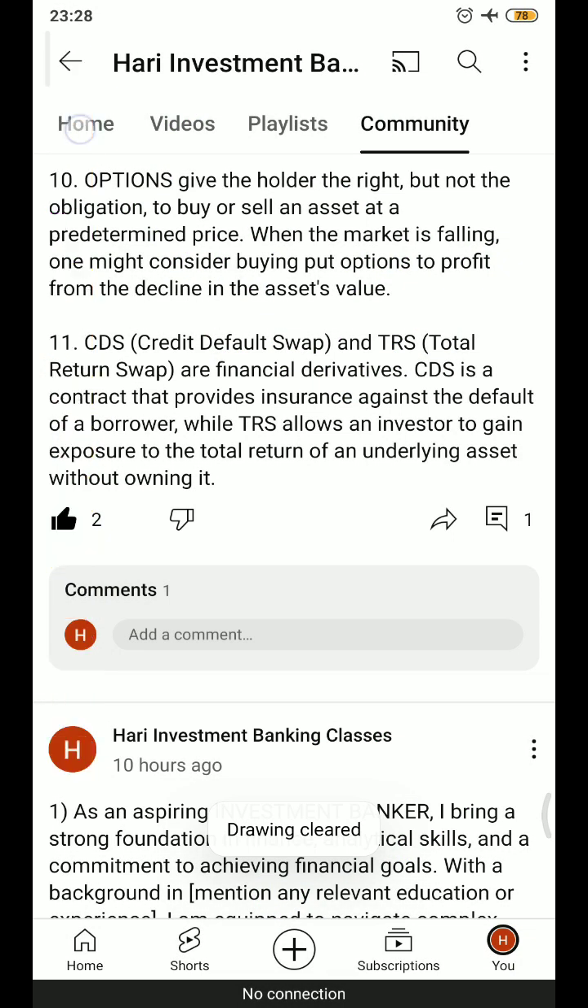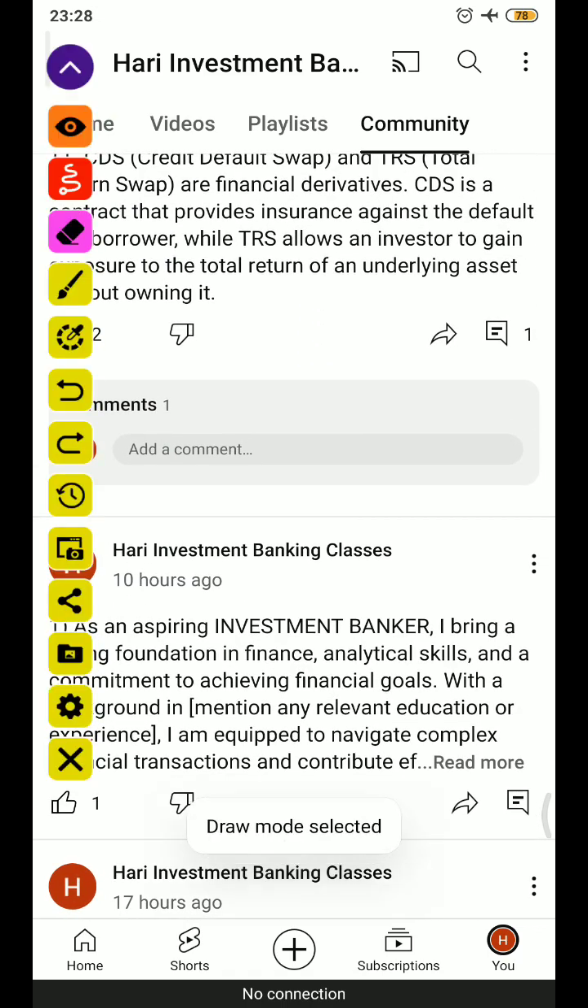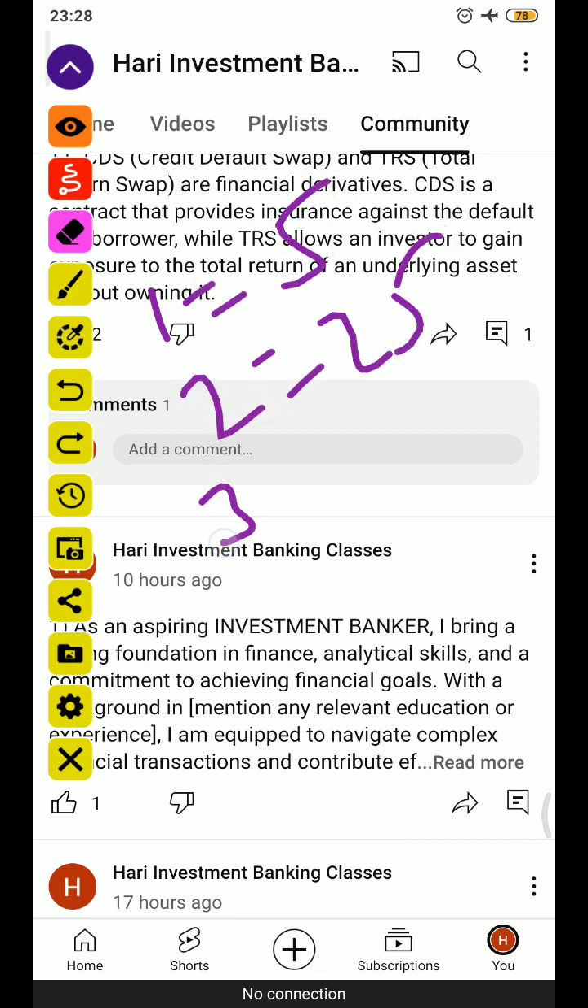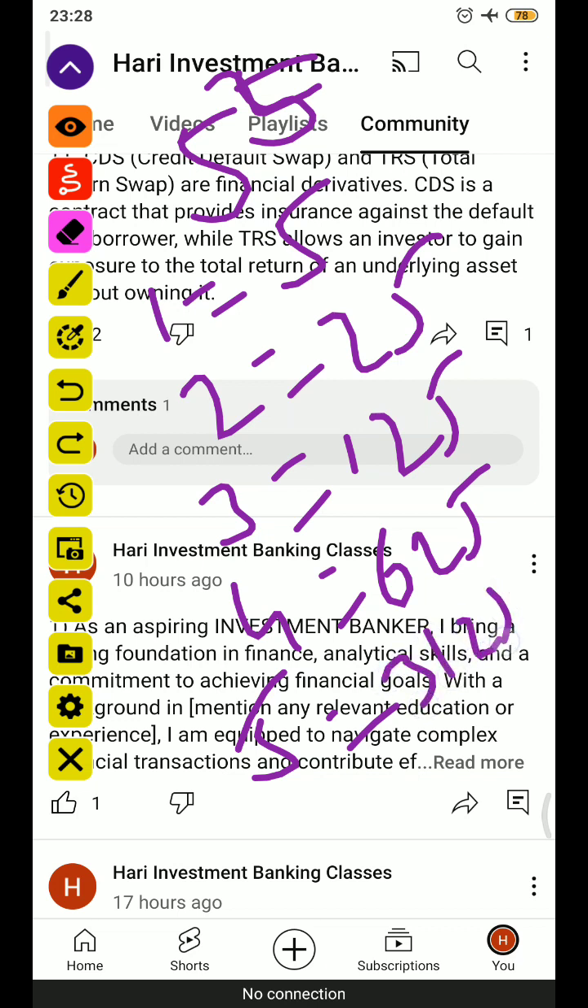And lastly, we have one reasoning question, that is 1 is equal to 5, 2 is equal to 25, 3 is equal to 125, 4 is equal to 625, 5 is equal to what? So here the pattern suggests 5 is raised to the power of the number, so 5 to the power of 5 is equal to 3125. 3125 will be the answer.